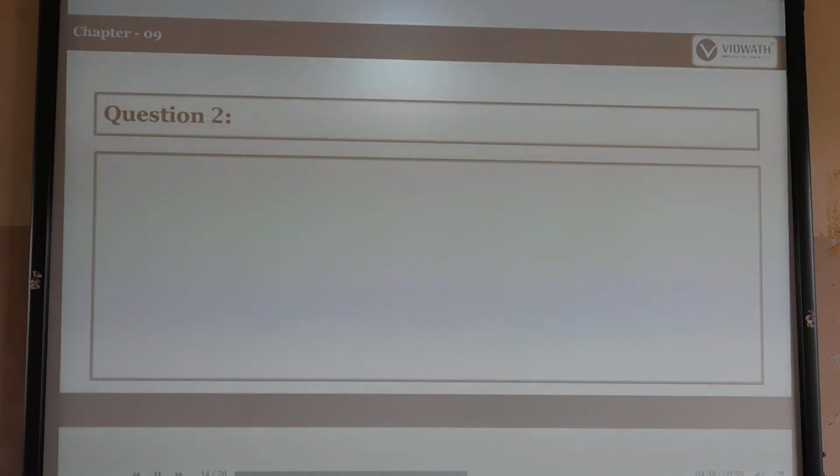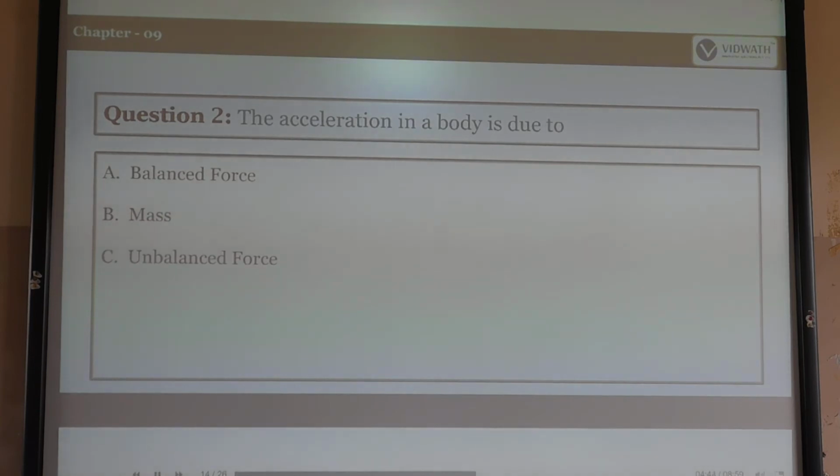Next question. The acceleration in a body is due to: balanced force, mass, unbalanced force, or electrostatic force. So it is the unbalanced force.